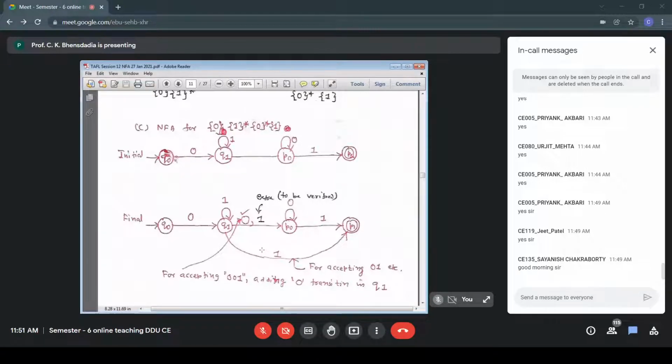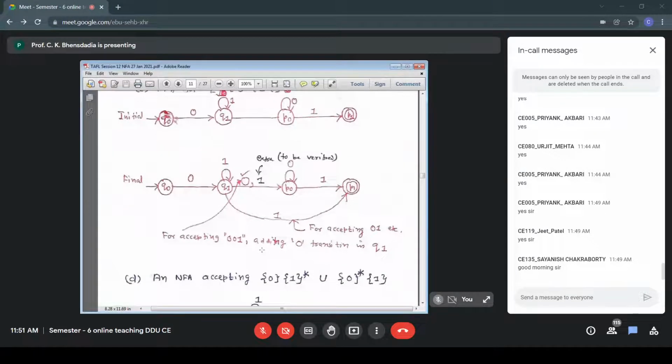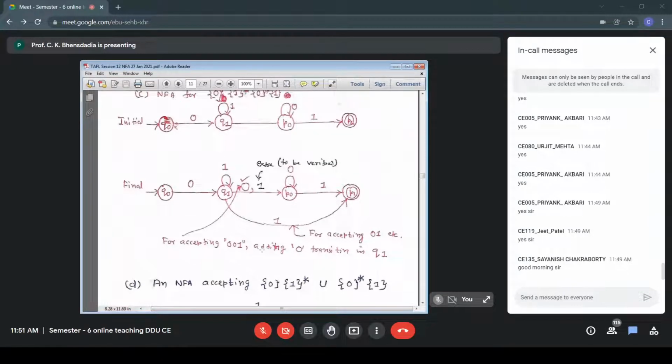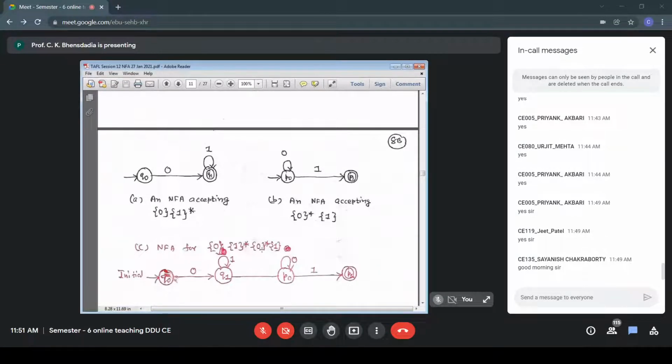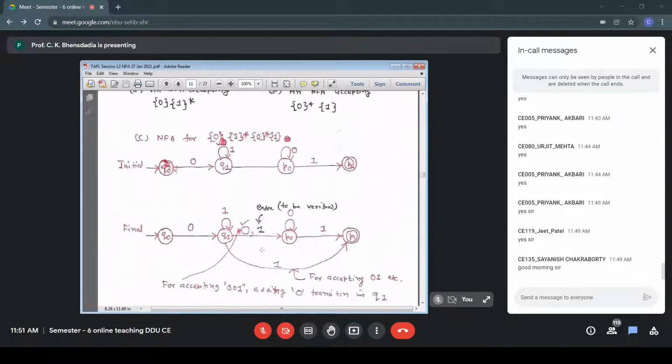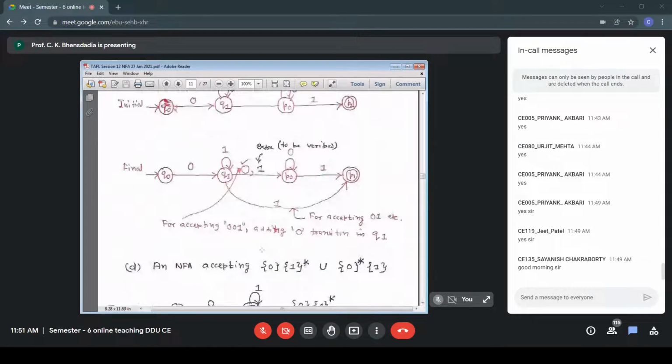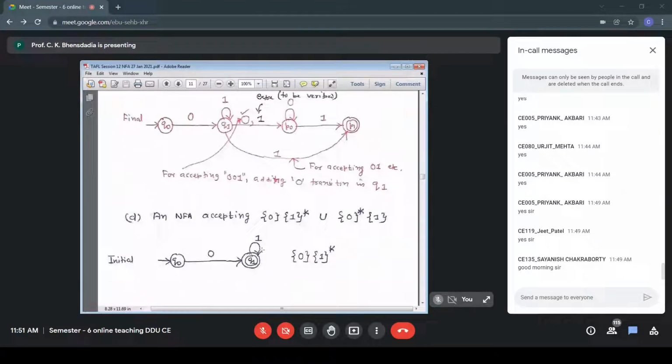Now let us look at the fourth figure, accepting the language that is the union of L1 and L2. L1 is 0 1 star, L2 is 0 star 1. We are constructing an NFA for accepting the union of L1 and L2.